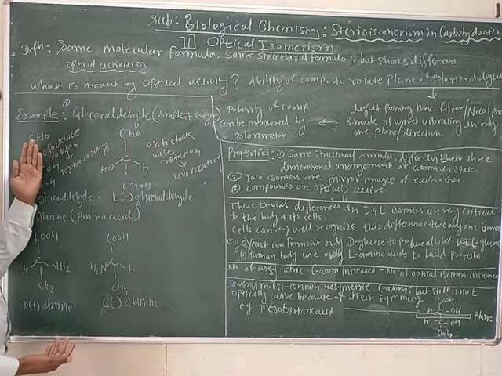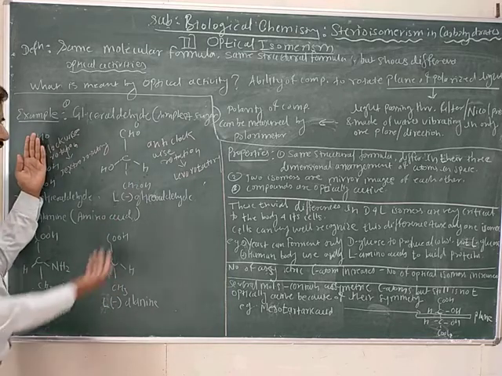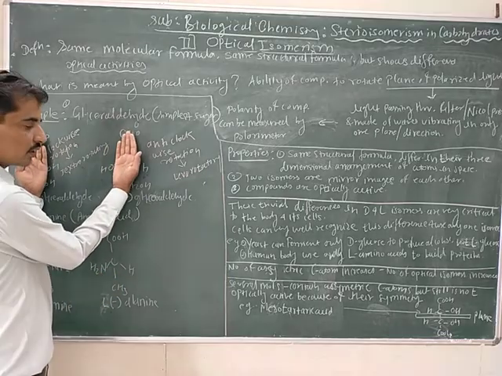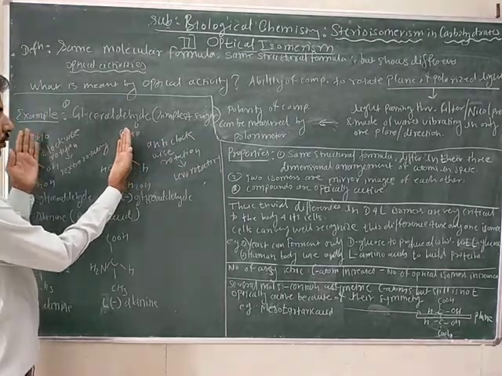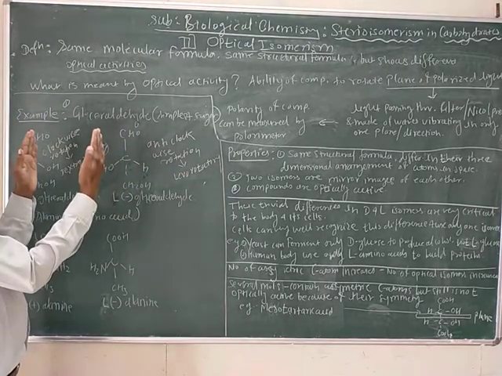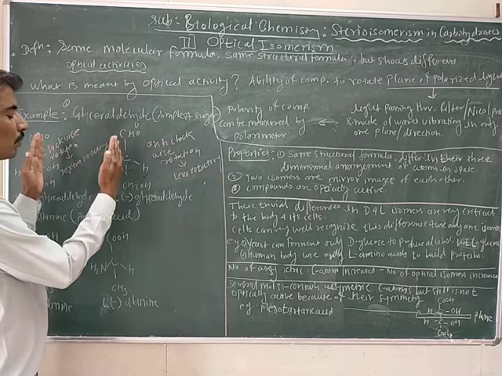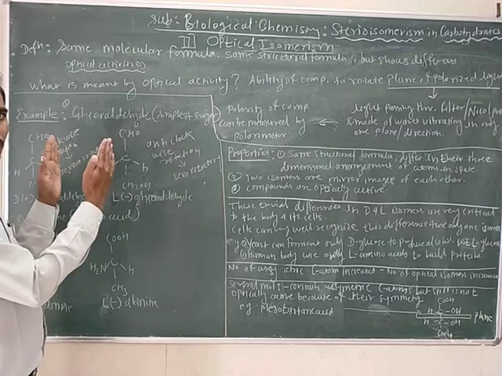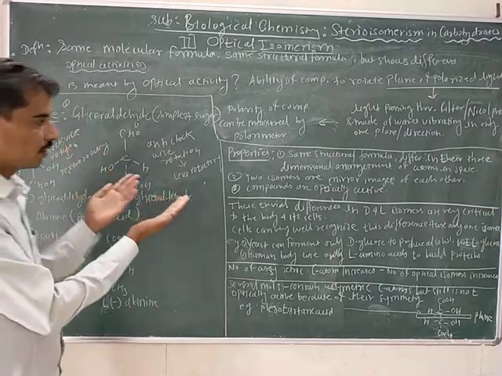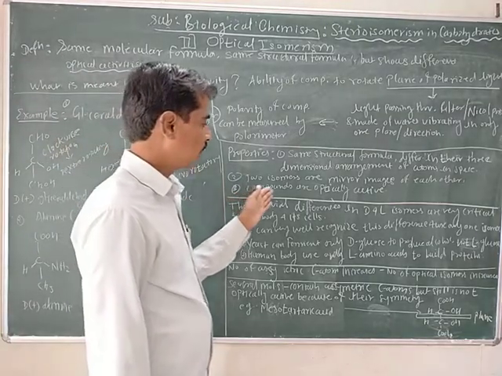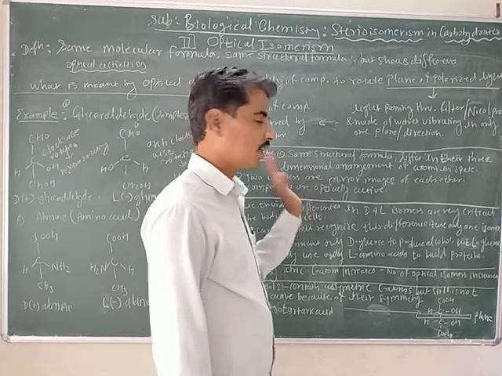Consider this hand as D-glyceraldehyde and this hand as L-glyceraldehyde. When we keep these two hands in front of each other, both hands are mirror images of each other. Then the compounds are optically active.